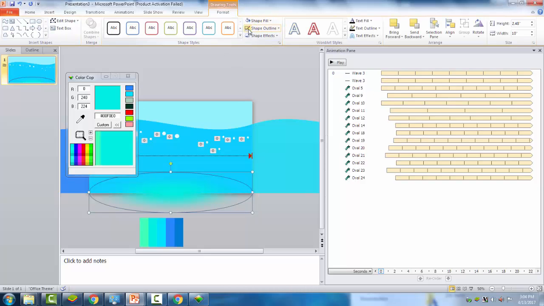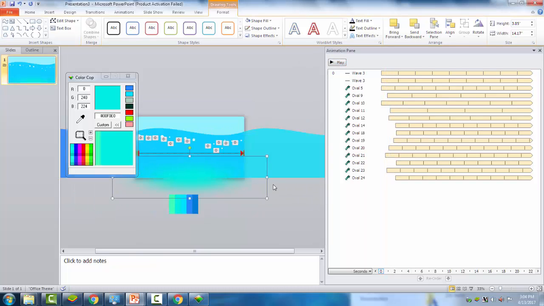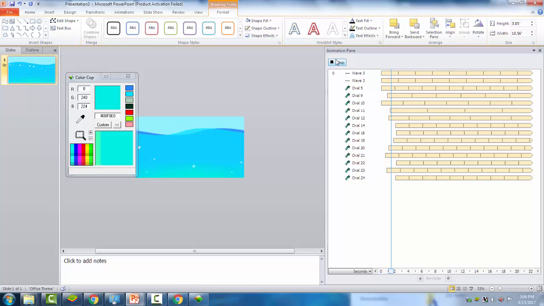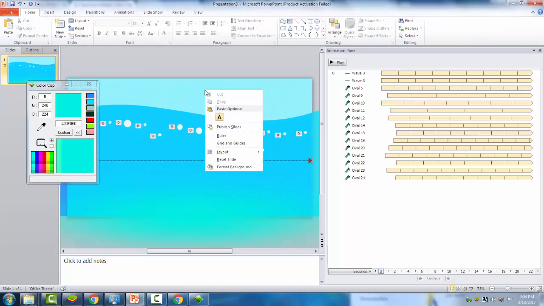That's right. Then drawing tools, format, remove the outline, and extend the gradient. There. I will extend the gradient more. There. And I got the effect.